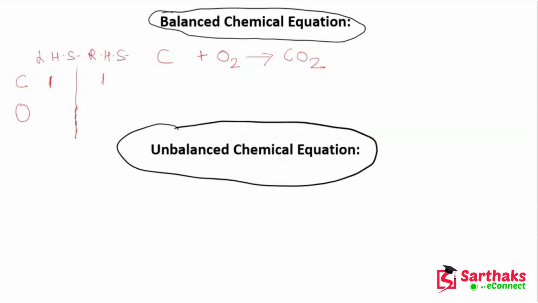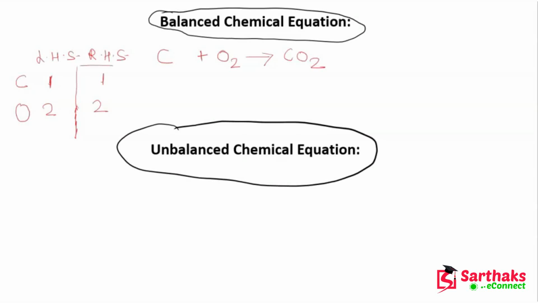Okay. So basically on the reactant side, the number of oxygen is 2, and on the RHS, or you can say on the product side, the number of oxygen is also 2. So it means number of oxygen on both sides are same.